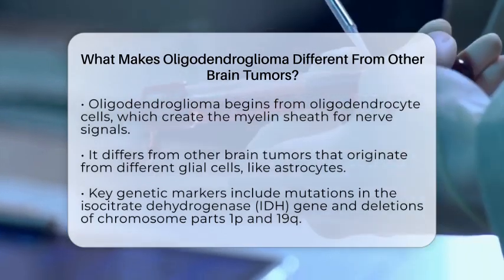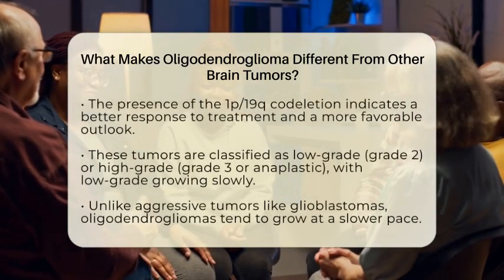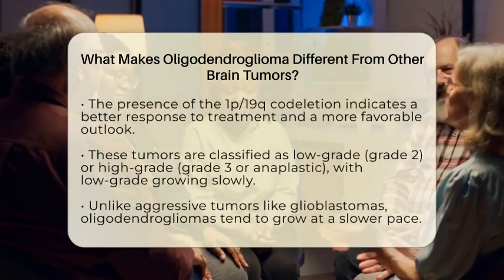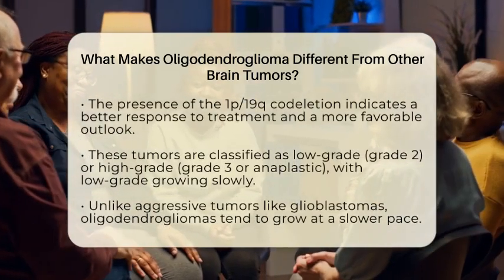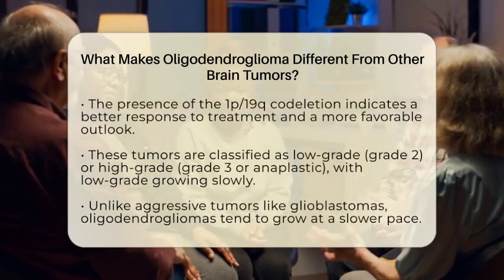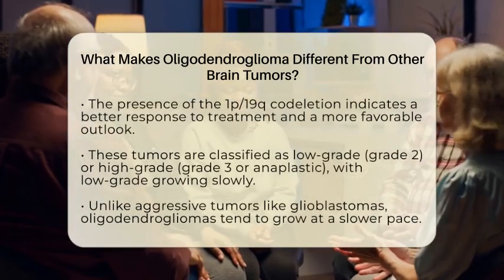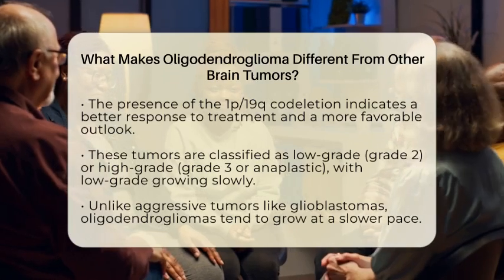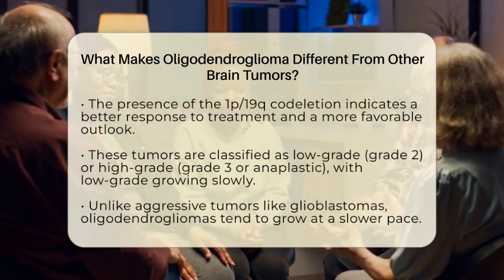These genetic features are very important because they help doctors distinguish oligodendrogliomas from other gliomas that lack these genetic changes. Tumors with the 1p19q codeletion tend to respond better to treatments and are associated with a more favorable outlook. Oligodendrogliomas are generally classified as either low-grade or high-grade.